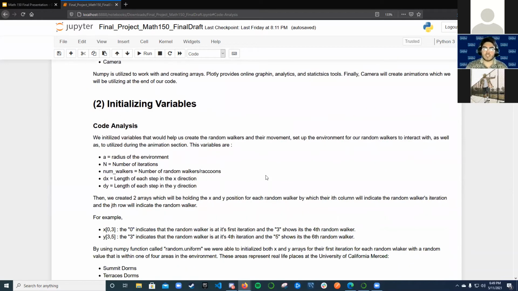Then we created some variables. We created 5 variables: A, which equals the radius of the environment, the number of iterations, the number of walkers, which equals the number of random walkers or raccoons, dx, which is equal to the length of each step in the x direction, and dy, which equals the length of each step in the y direction.